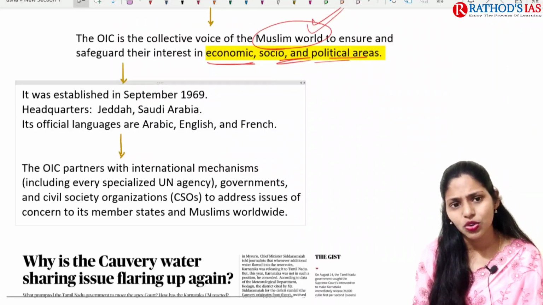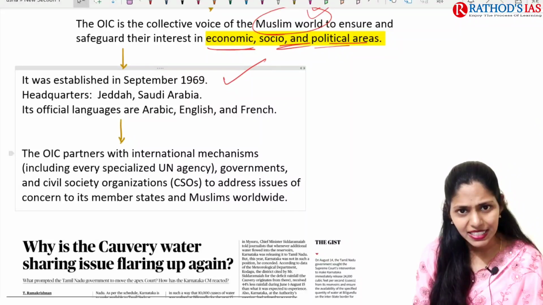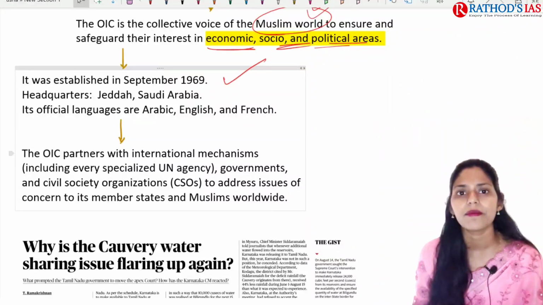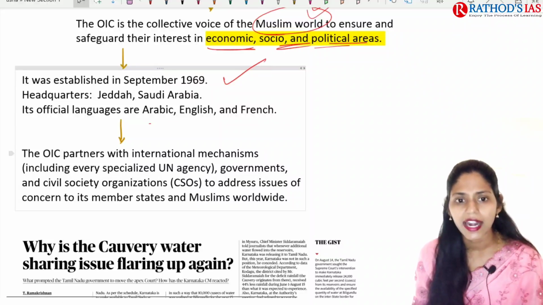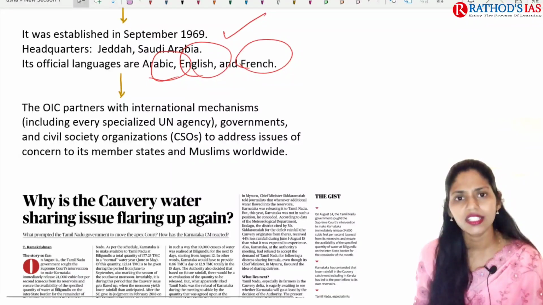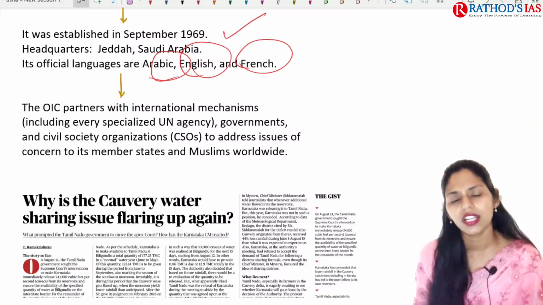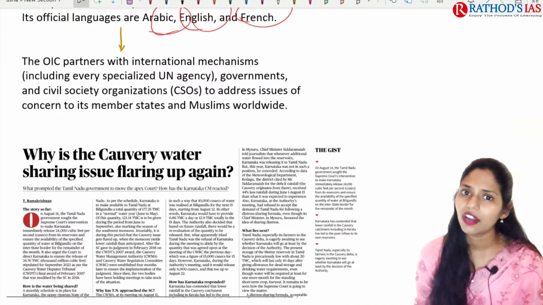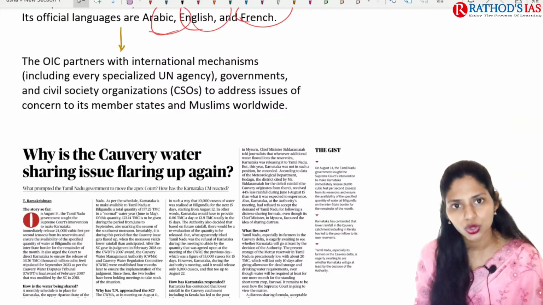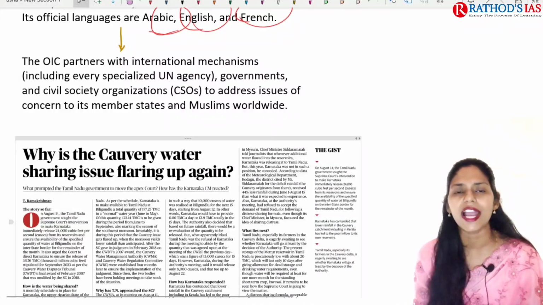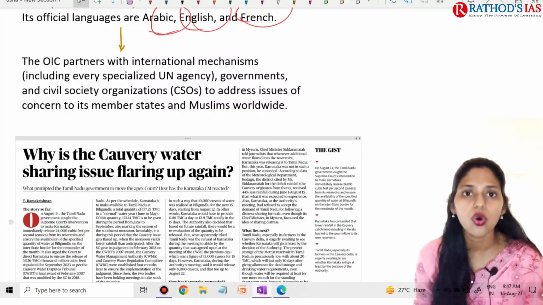This OIC was established in September 1969, and the headquarters is in Jeddah in Saudi Arabia. The official languages are Arabic, English and French. OIC partners with international mechanisms, and they even have partnerships with governments and civil society organizations, and they are helpful in addressing issues of concern to its members as well as Muslims worldwide. So these are some important basic facts that you have to remember regarding this OIC.